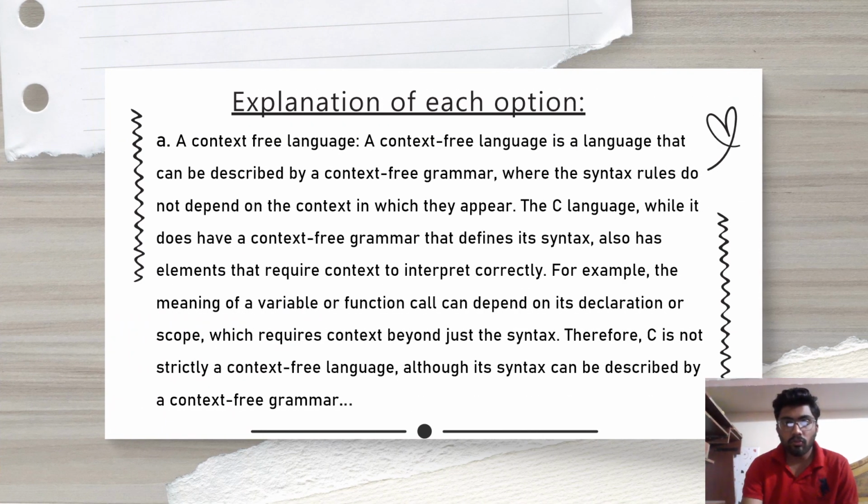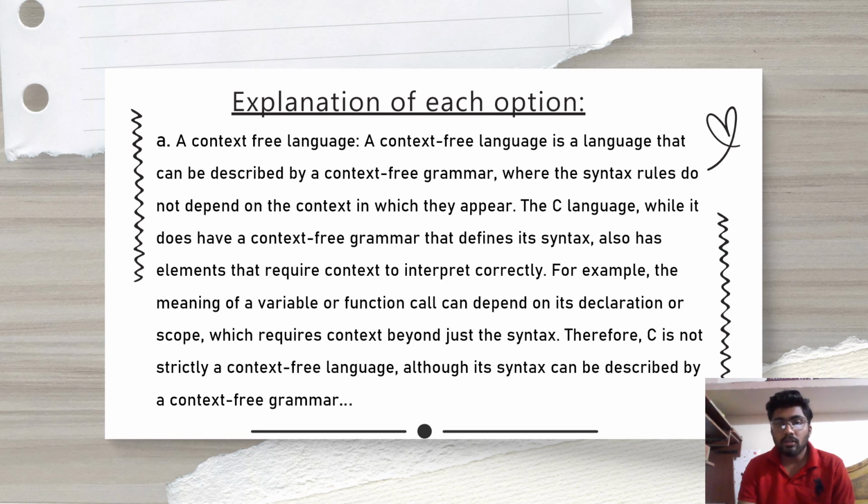Let's discuss each option. Option number A, a context-free language. A context-free language is a language that can be described by a context-free grammar where the syntax rules do not depend on the context in which they appear.